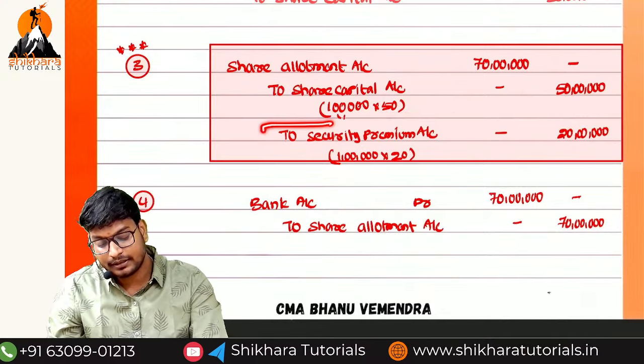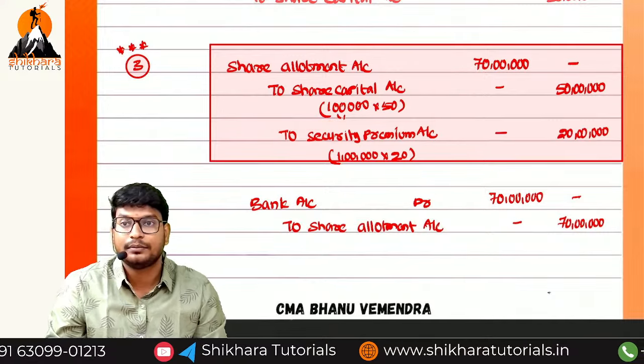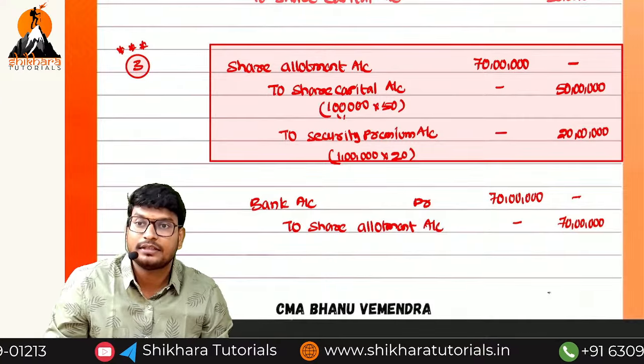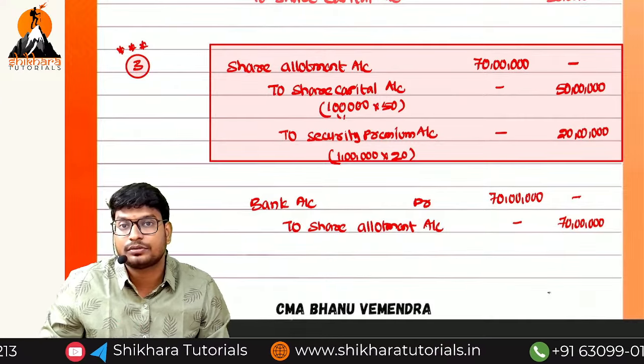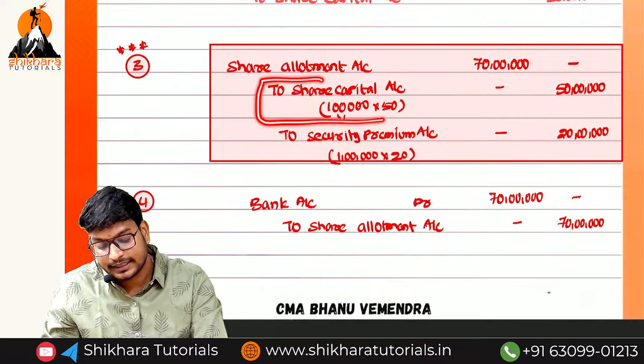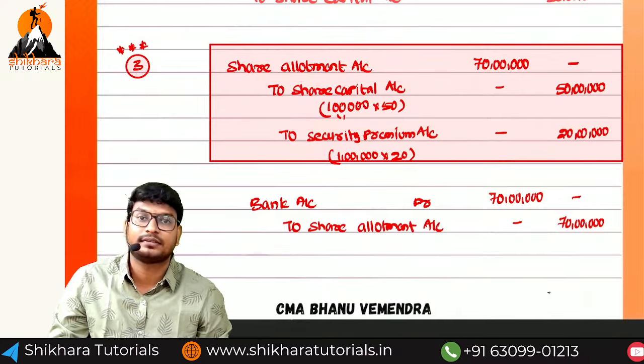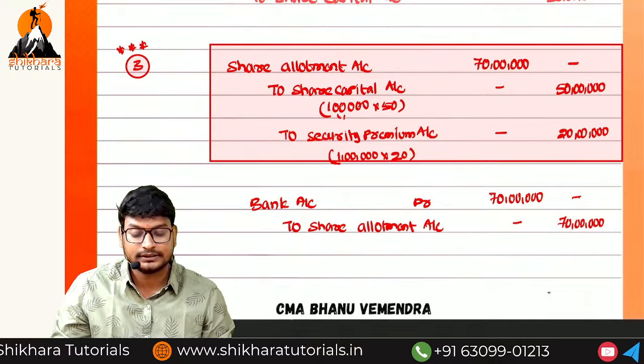Why we are crediting it, ma? This is also one of the liabilities we have taken from the shareholders, but separately we are showing. We are not showing it under the head of share capital. We are showing it under the head of securities premium. That's all. Are you getting the point or not? Is there any doubt, ma?